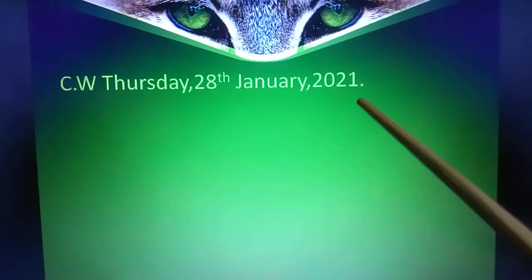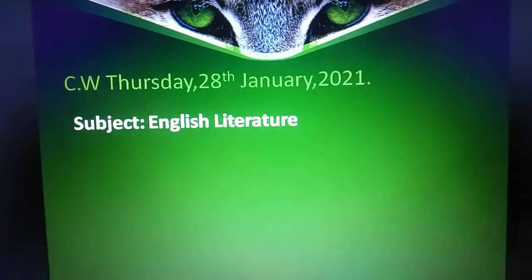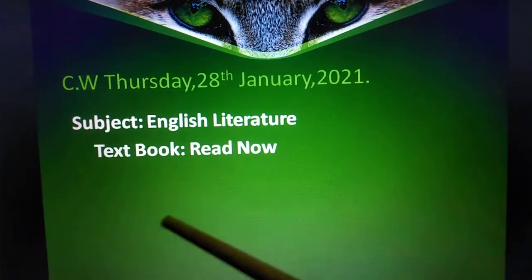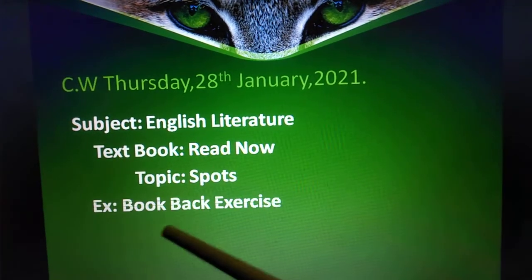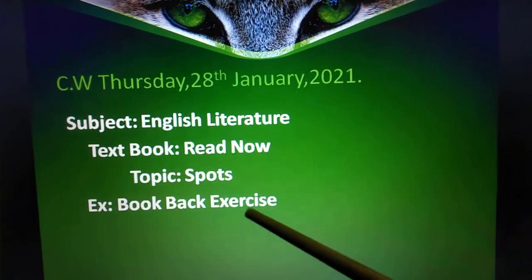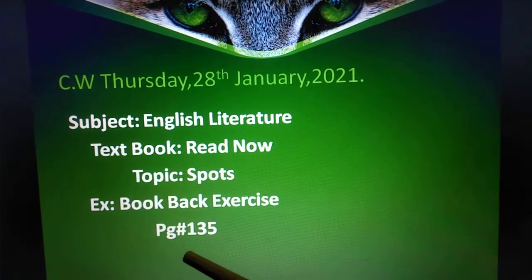First of all, we are going to mention the date, which is Thursday, 28th of January 2021. It's your English literature lecture, and I am your English teacher Anam. Your textbook is Read Now. Topic: Sports. We are going to solve the book back exercise of this chapter. It is on page number 135.